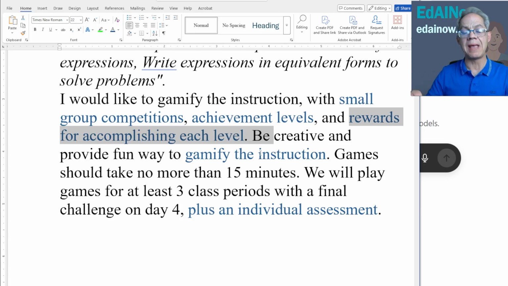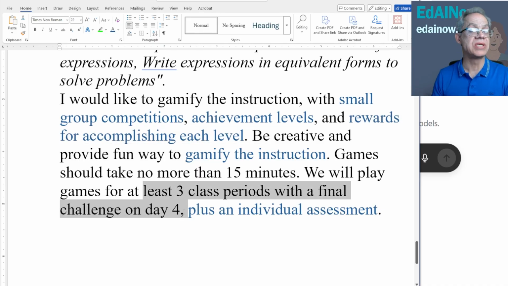We will play games for at least 3 class periods with a final challenge on day 4. Sometimes it takes longer than a particular class period or one day to learn a new skill. If we want to make sure kids are really mastering it, we have to give them the chance to attack the learning from multiple directions.